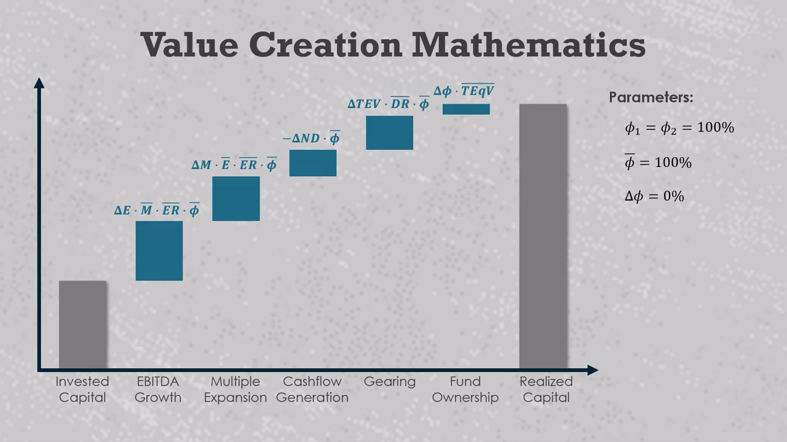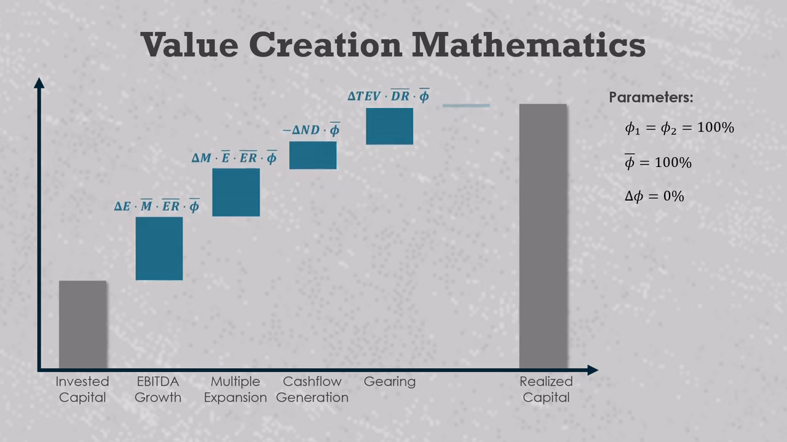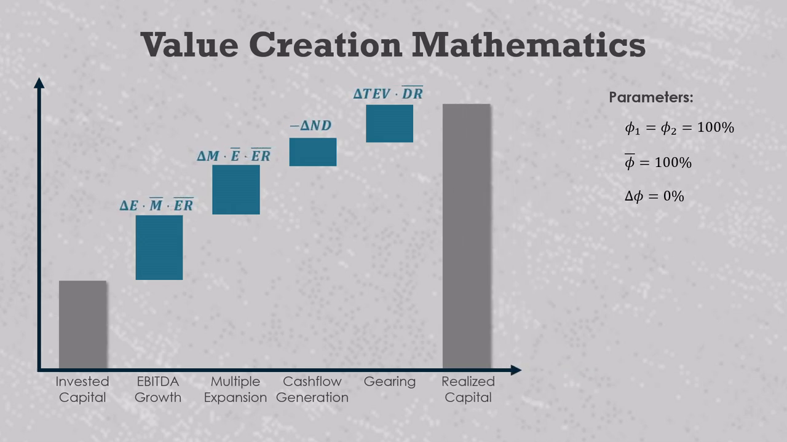First, we'll assume that the GP owns all the company equity, so fund ownership percentage is 100% at entry and exit. This makes delta phi go to 0 and fund ownership impact also go to 0. Further, because the average phi is 100%, we can drop that term from the other value driver equations. Second, we'll assume that net debt is 0 at both entry and exit. That makes delta ND go to 0 and the company's average holding period debt ratio go to 0.